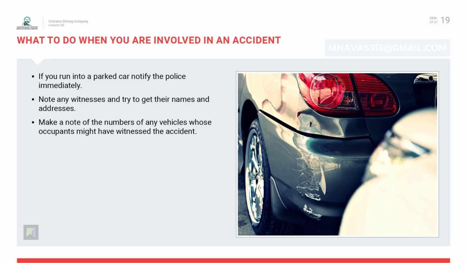If you cannot, leave a message indicating your name and telephone number, and then notify the police. Note any witnesses and try to make sure they do not go before you get their names and contact numbers. Make a note of the numbers of any vehicles whose occupants might have witnessed the accident.